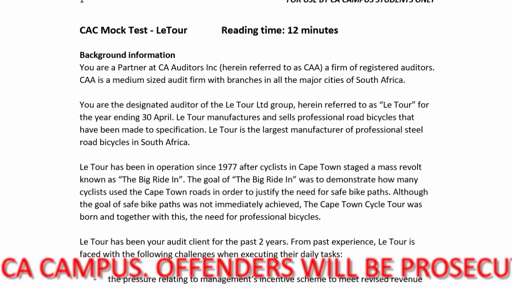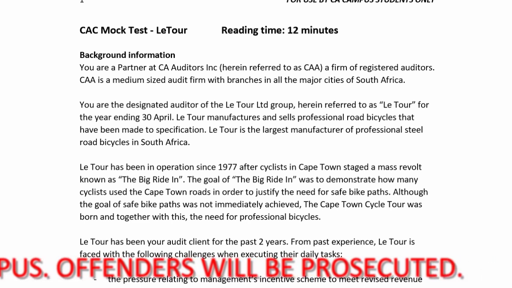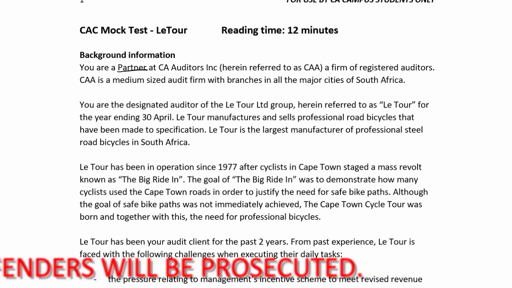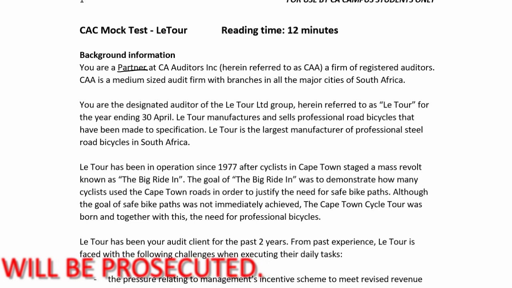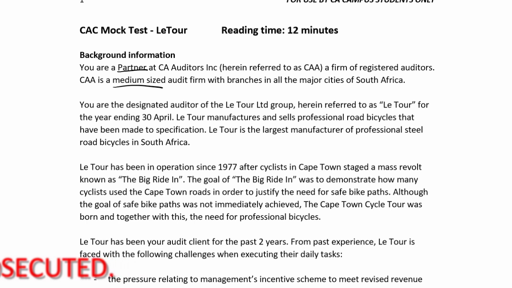Okay, background information. You are a partner at CA Auditors Inc., herein referred to as CAA, a firm of registered auditors. So now you know what your duty is for the firm. CAA is a medium-sized audit firm with branches in all the major cities of South Africa. Expect medium-sized clients, and we can take on clients that are decentralized because we have branches around.